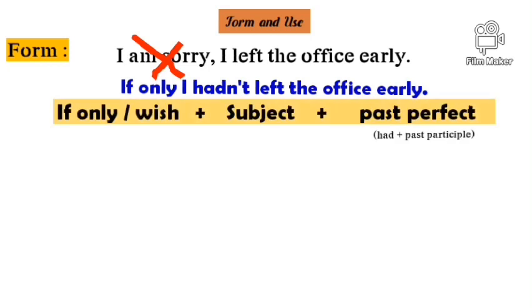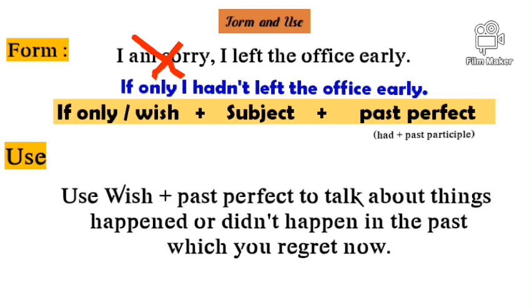We have the form like that: if only or wish plus subject plus past perfect. And the past perfect is had plus past participle. Good. Let's move to the use. Use wish plus past perfect to talk about things that happened or didn't happen in the past which you regret now. شي حاجة درتيها ولا ما درتيهاش في past and you regret it now في present. Okay? That's all about wish and regret.